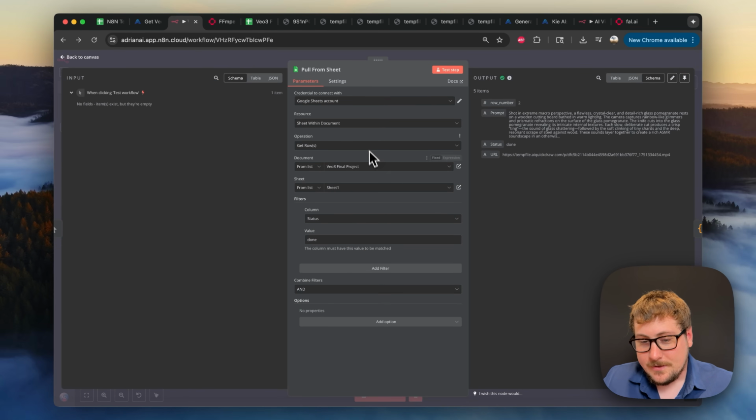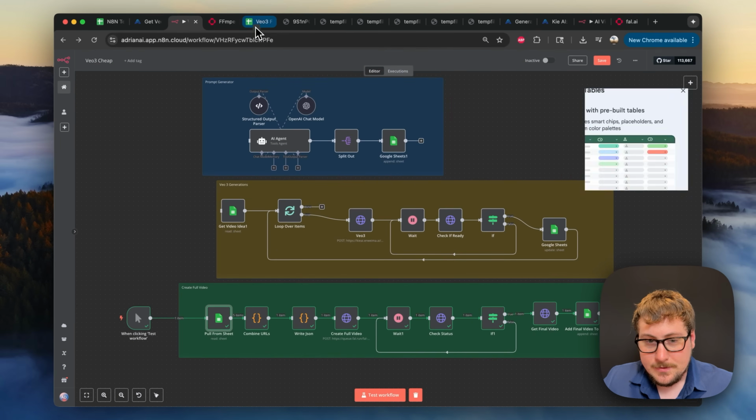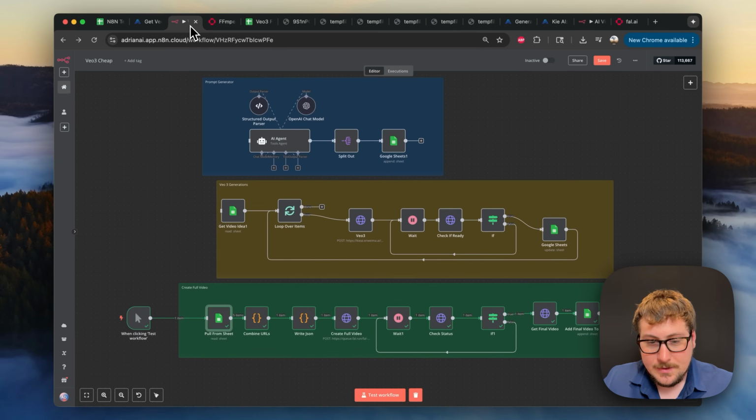Same exact thing. We've done it 100 times now in this video, but this time we're filtering for status done, because we only want the videos that are done, or the columns that are done, because they have the actual corresponding videos. So super important that the other one labels them done to start. As you can see, these are all labeled done.